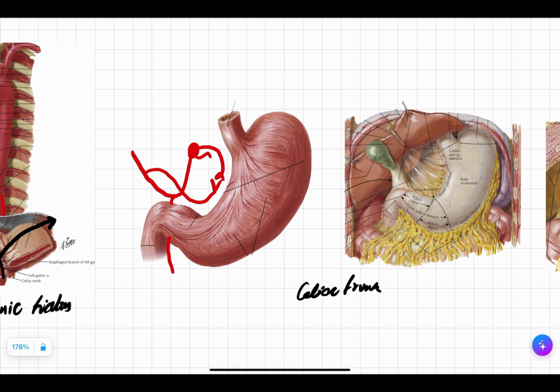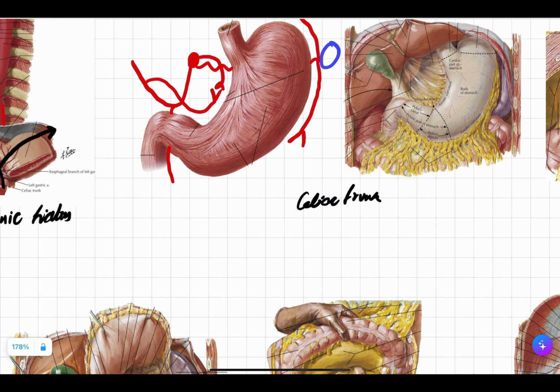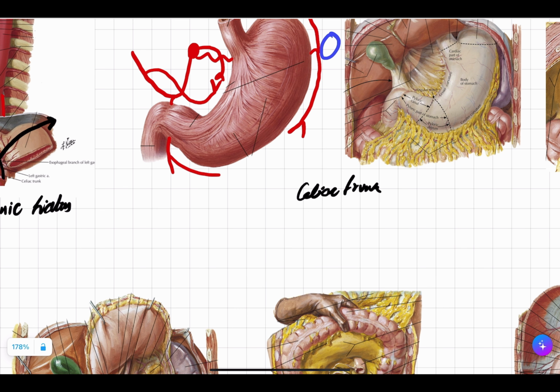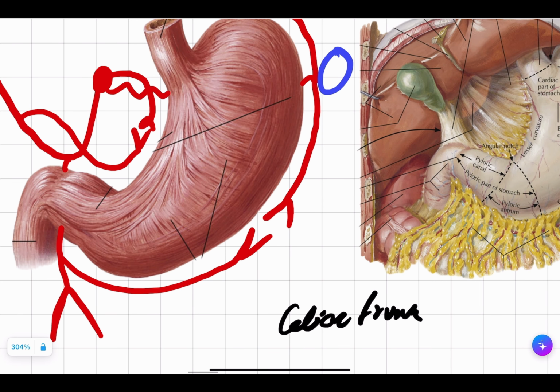This also gives rise to splenic artery. It goes posteriorly here to the spleen. And here it gave what? It gave short gastric artery and right gastroepiploic artery. This gastroduodenal artery will give rise to left gastroepiploic artery, and it will anastomose and it will form anterior and posterior pancreatoduodenal artery. Got it? This is very simple. Here you had splenic artery posteriorly. It was giving rise to three branches: arteria pancreatica cauda, arteria pancreatica magna, and dorsal pancreatic artery. Three branches. Not so much in detail, but if you remember, it's good.